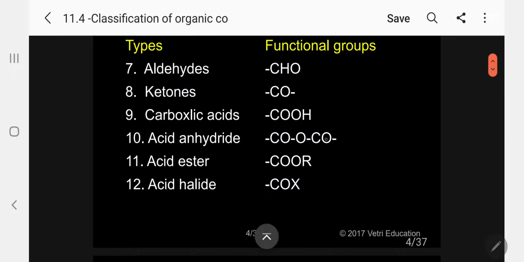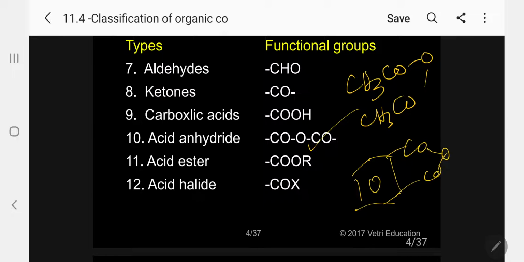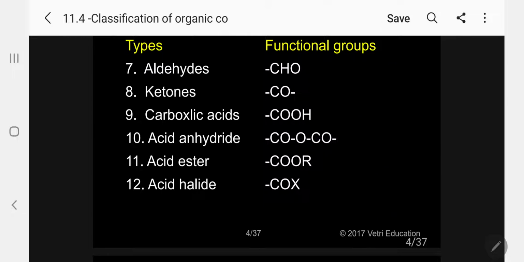We will come to acid anhydride. The simple example, aliphatic, I can give you CH3CO connected to COO, this is acetic anhydride, aliphatic. Same aromatic, I can give phthalic anhydride. This is the phthalic anhydride functional group.